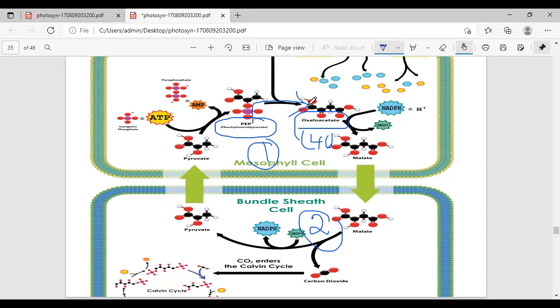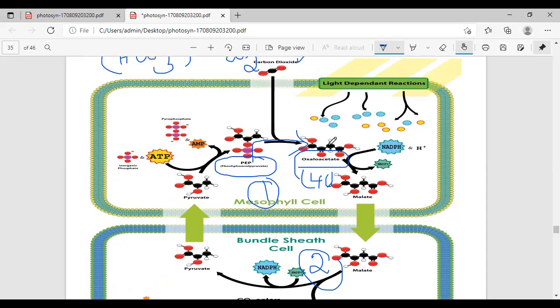Okay, this is the first step. The second step of the C4 cycle: what is the final product in the first reaction? OAA, meaning oxaloacetic acid. This OAA is reduced to malic acid. Malic acid is also a four carbon compound, a four carbon dicarboxylic acid.